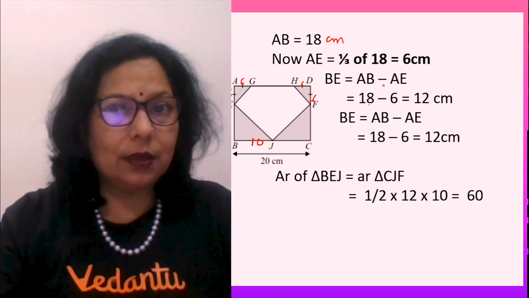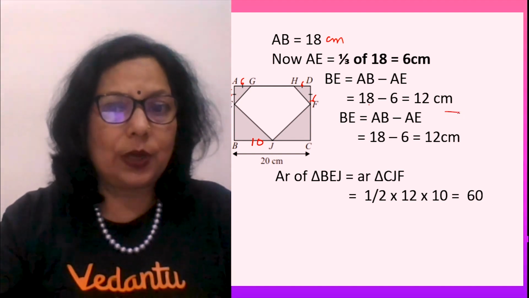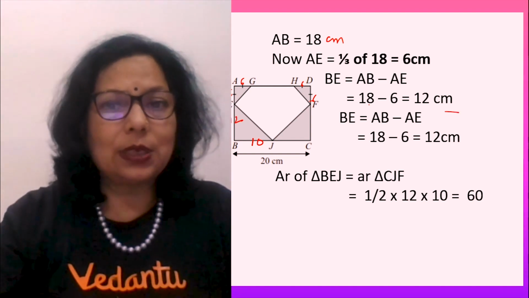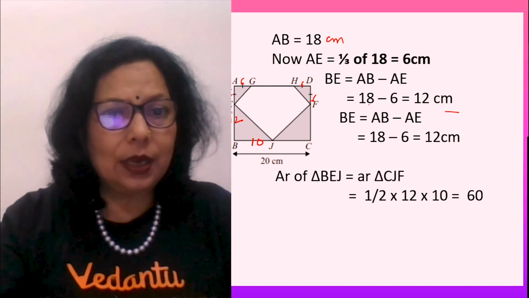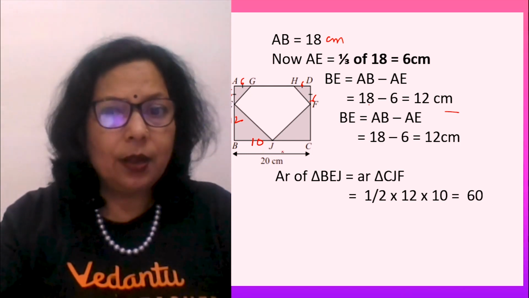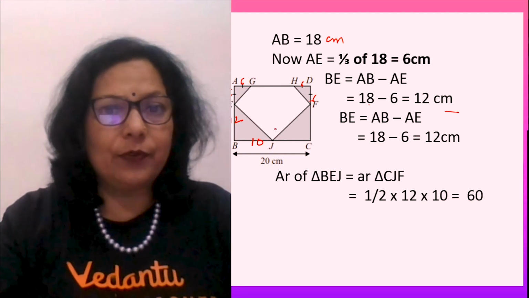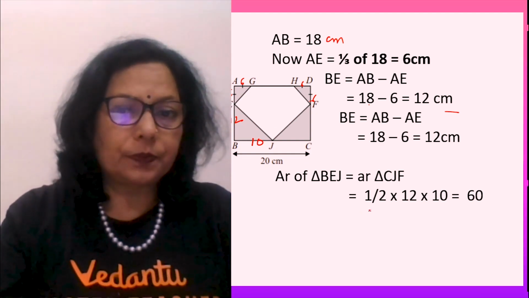We had taken that out earlier. 12 minus 6 gives you 12. So we have taken out all the sides. Now how easy! First we will find the area of the bottom triangles, area of triangle BEJ and CJF, which will come out to be equal.